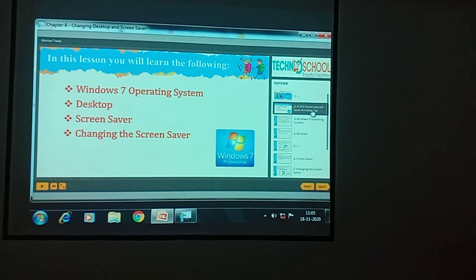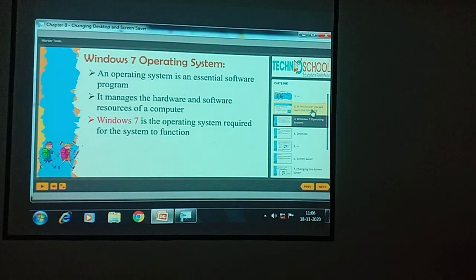Next we are going to learn about a desktop. What is a desktop? Next is a screensaver, and next is changing the screensaver. How we can change our screensaver. Next, the Windows 7 operating system. First, what is an operating system? Why do we call it an OS?